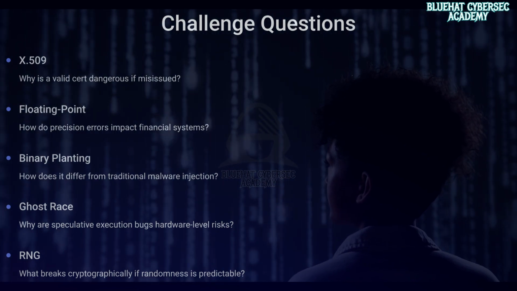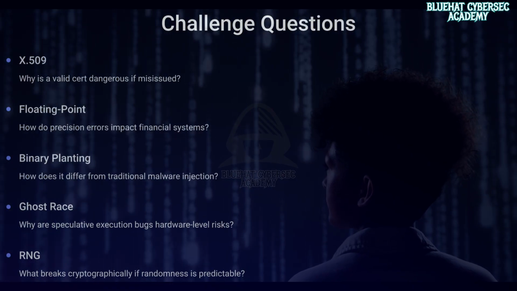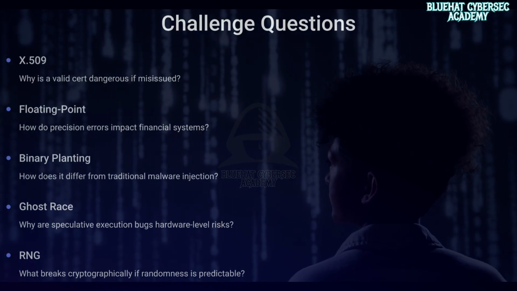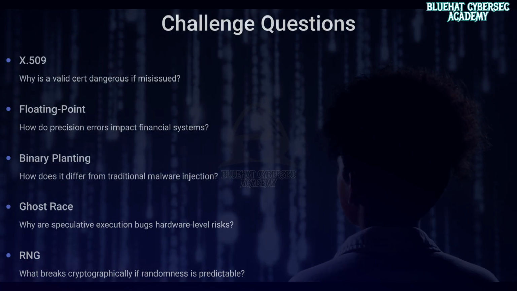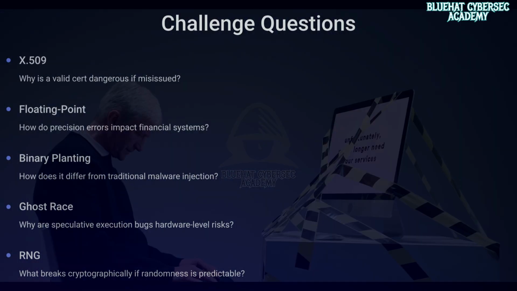Why are CPU speculative execution bugs considered hardware-level security risks? And what happens cryptographically if an RNG becomes predictable? Take a moment and really think through each one.